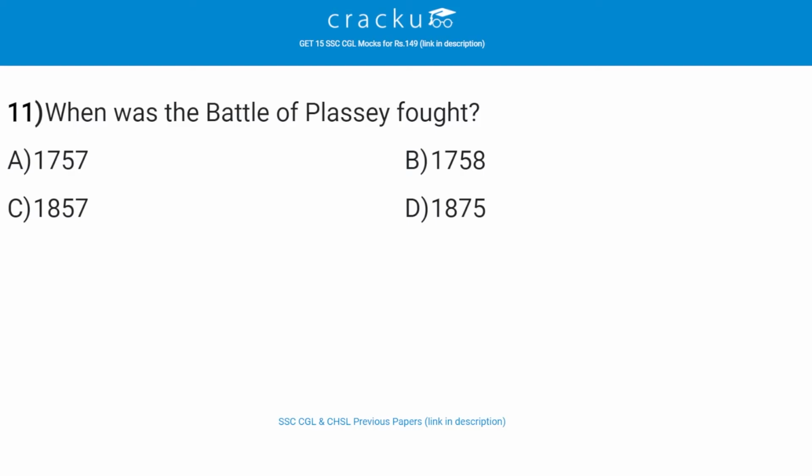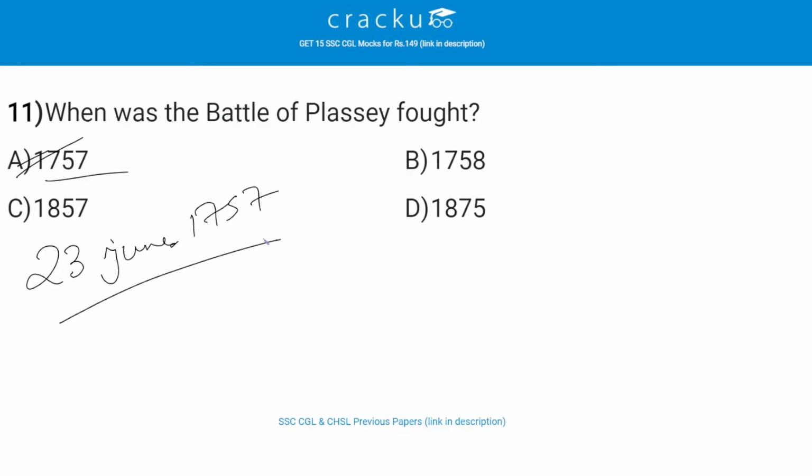The correct answer is A, that is 1757. The exact date is 23rd June 1757. So the Battle of Plassey was a decisive victory of the British East India Company over the Nawab of Bengal.